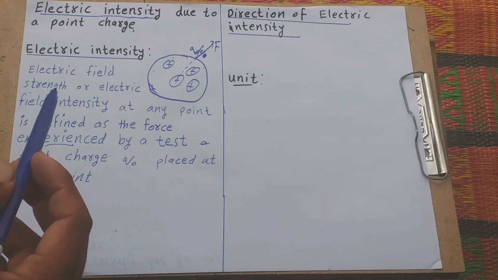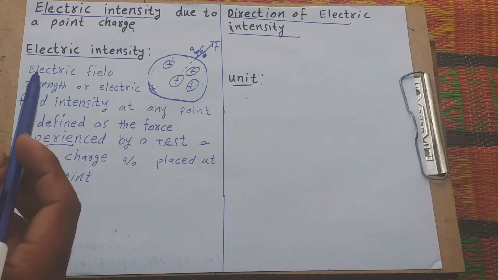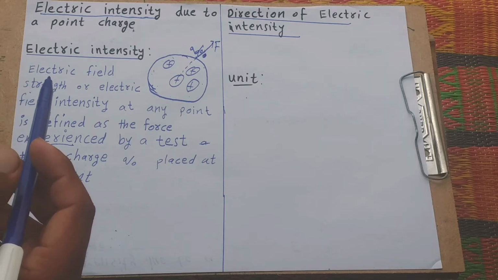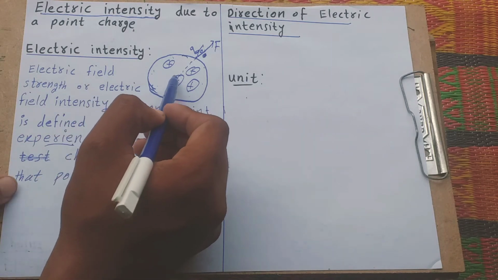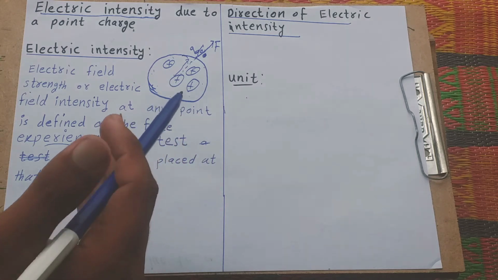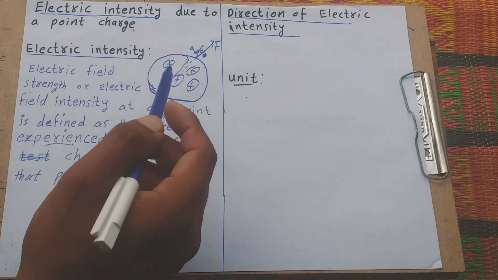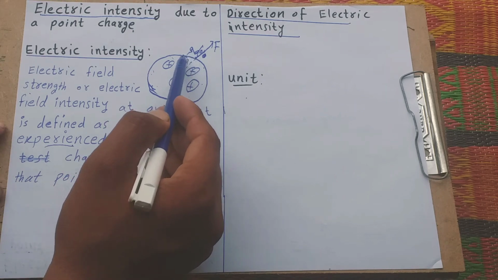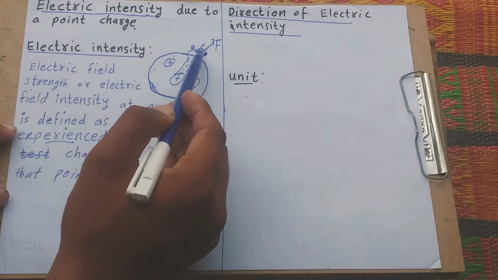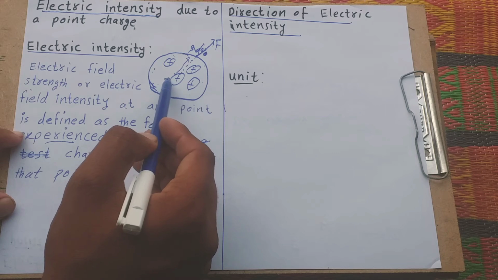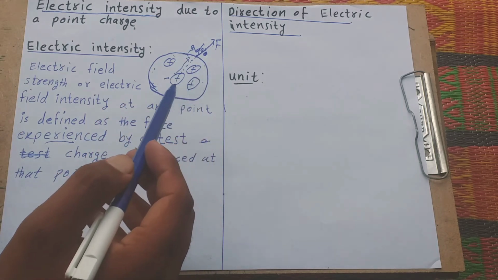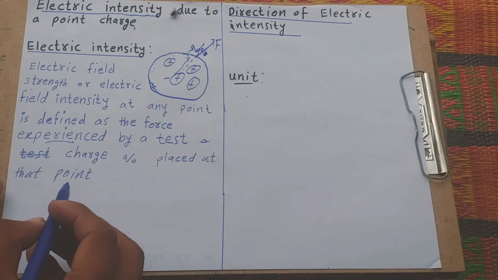Means we do not observe the force on a single charge; we only observe the force due to any other charge that attracts or repels the test charge. Q naught is the test charge, and then we observe the force. This is known as electric intensity.